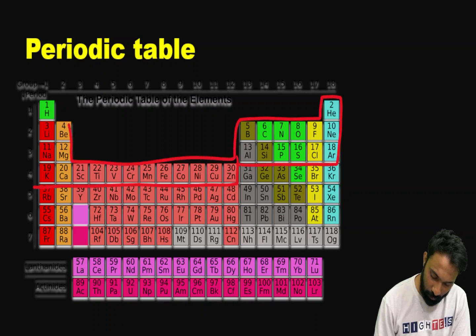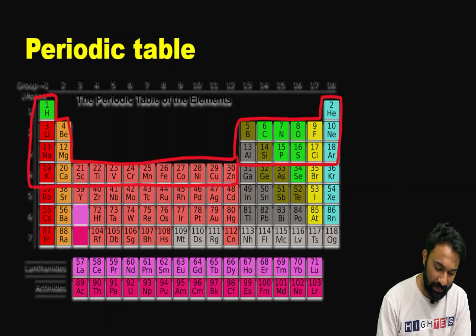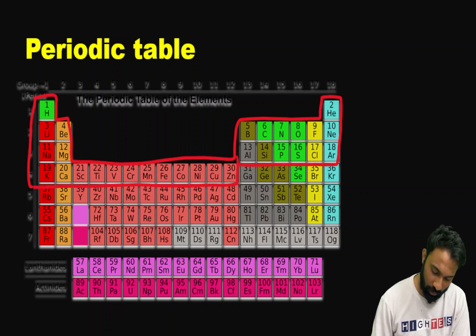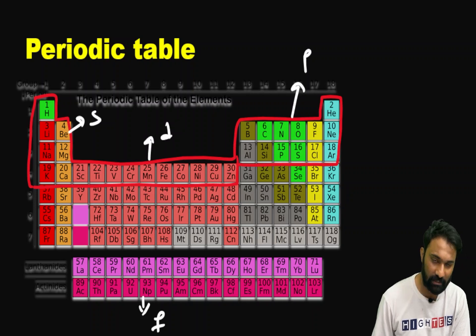I hope you know how the periodic table has been divided. We know the periodic table has been divided into 4 blocks: one is S, one is P, one is D, and one is F. Clear? S block, P block, D block, and F block. This is one basic thing that we know. We already studied it in our lower classes. But remembering the 30 elements is a basic priority.